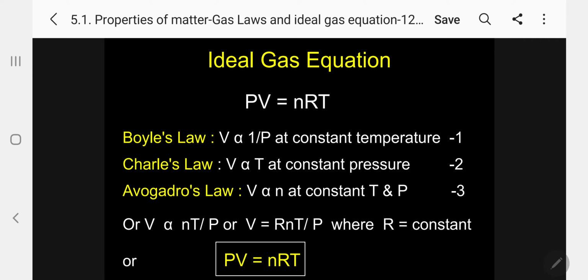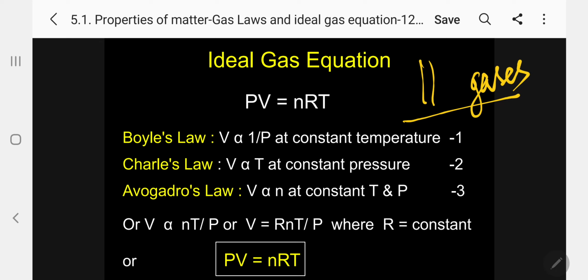Here I am now introducing the term ideal gas. For that I am deriving an equation, the ideal gas equation. Any gas will behave ideally at particular conditions. That means the ideal gas equation can be applied to any gas, but at particular conditions. So now I will show you how to derive it.